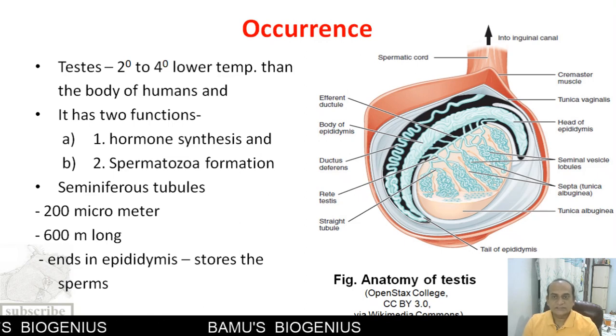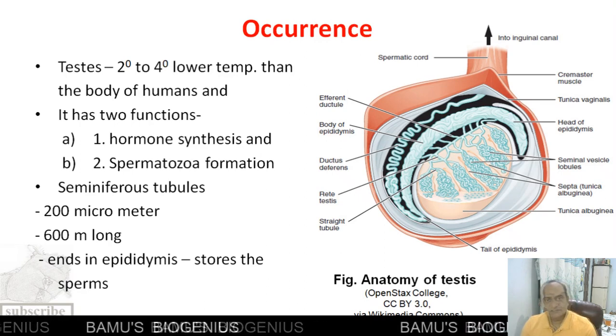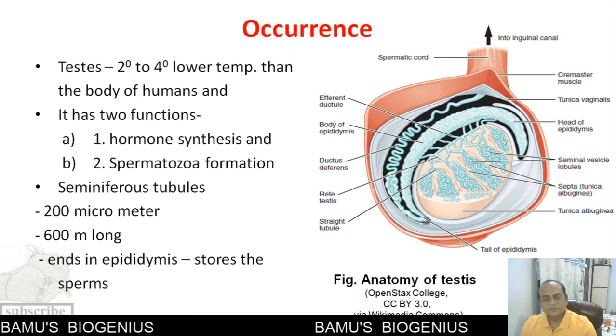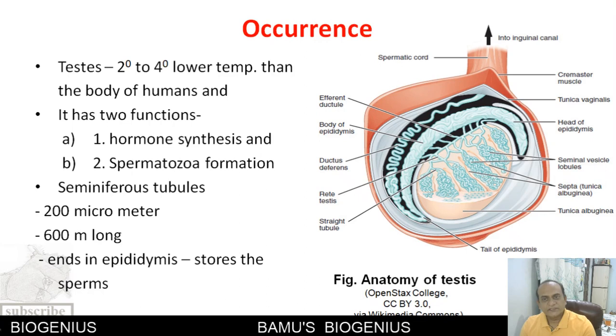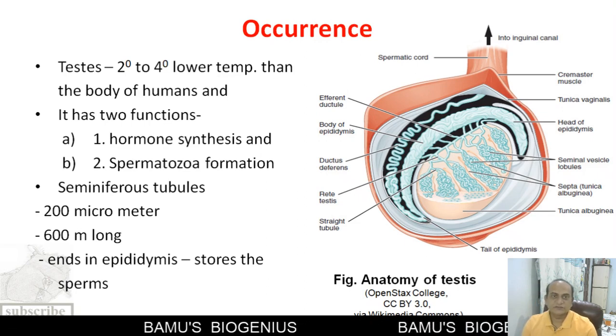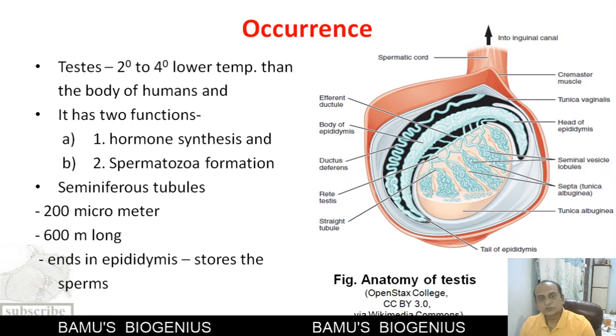This scrotum has a temperature below the average body temperature. In different animals that temperature is different, but generally it is 1 to 8 degrees lower than the body temperature. In humans, a 2 to 4 degree lower temperature is present in the scrotal sac.